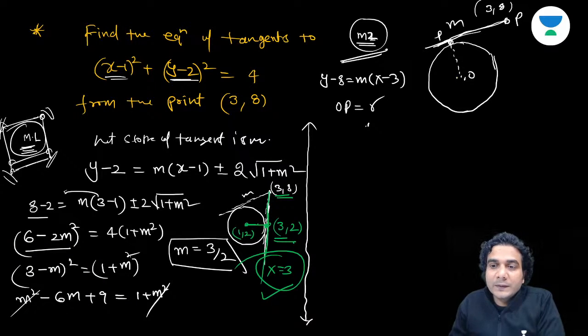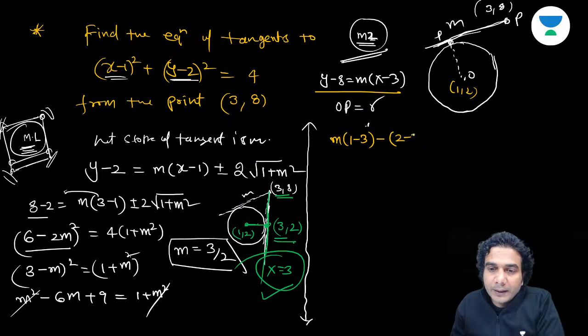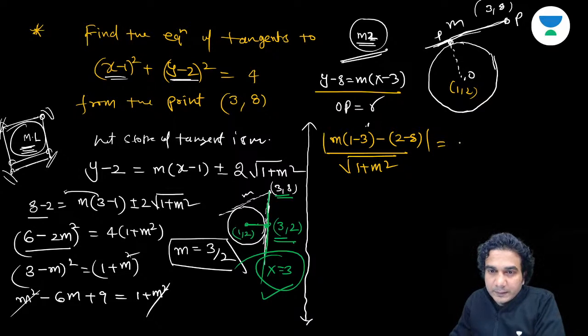So OP is the distance from the center, which is 1 comma 2. So put 1 comma 2 in this equation. You'll get m times 1 minus 3 minus y minus 8, which is 2 minus 8, divided by under root of 1 plus m square, okay? That is equal to the radius. So what is the radius, by the way?